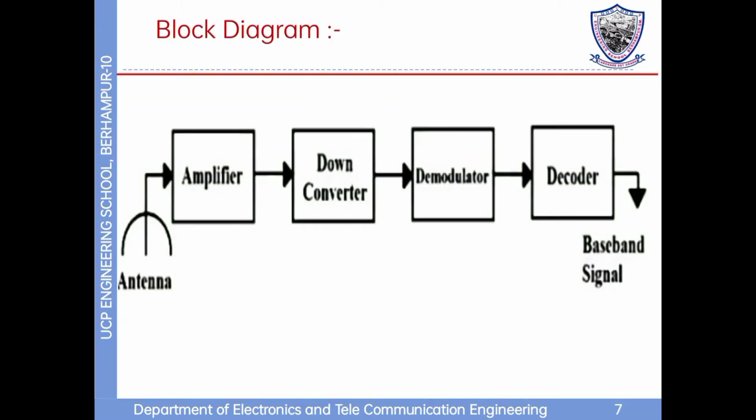Block diagram. Antenna: it receives the signal from the satellite and sends it to the amplifier. It amplifies the received signal and sends it to the down converter. It converts the message signal and sends it to the decoder. It converts the coded signal to an analog signal and sends it to the baseband signal.